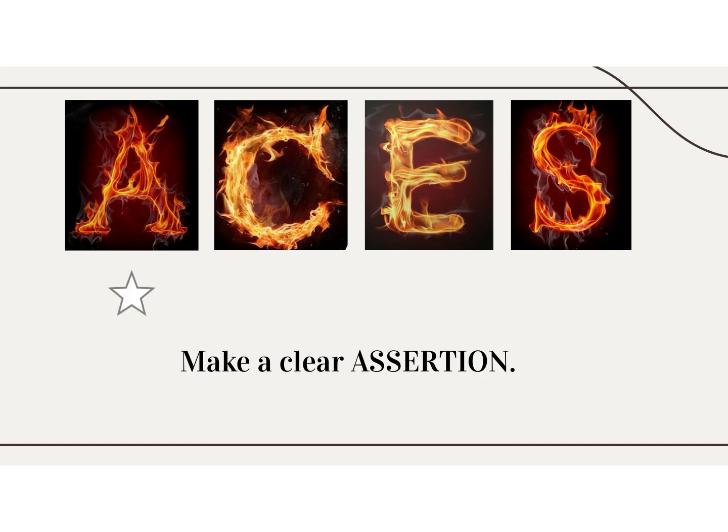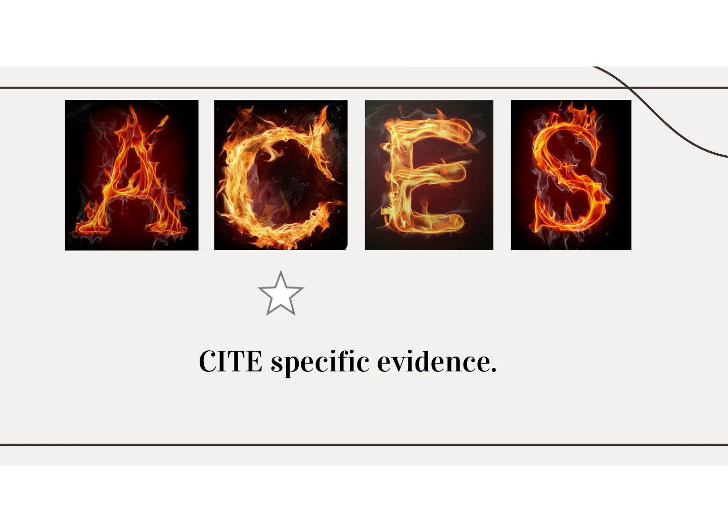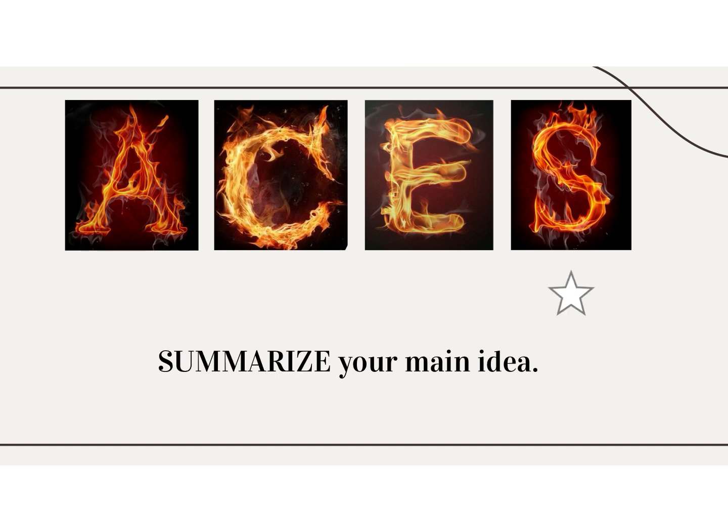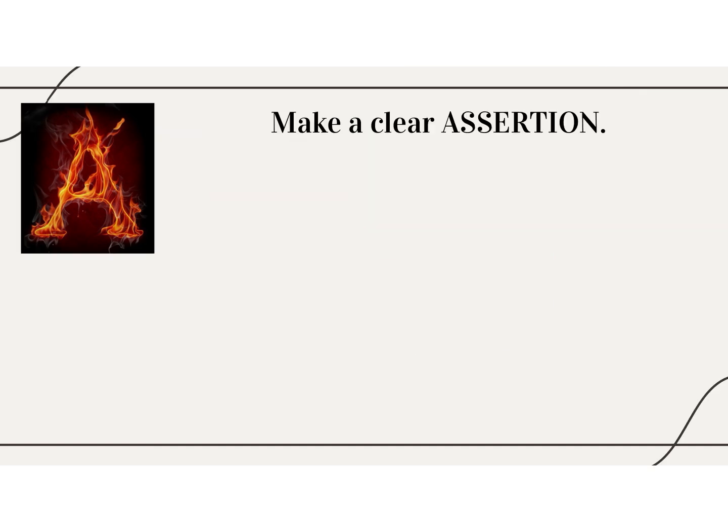The first letter of ACES is A. It stands for make a clear assertion. C stands for cite, cite specific evidence. E stands for elaborate, elaborate on your evidence. And finally, S stands for summarize, summarize your main idea. But first we're going to talk about A.